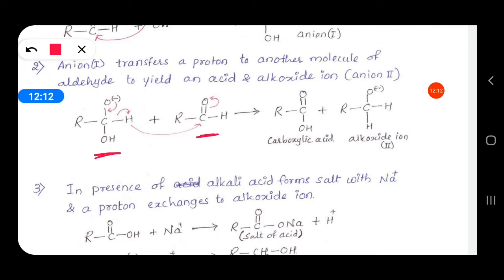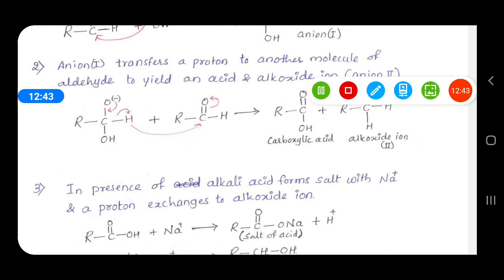The electrons present on oxygen are given to the CO bond, so it becomes C double bond O, and the CH bond electrons are given to hydrogen, so that H minus is removed. That H minus goes and attacks the C plus, because the electrons are shifted, and this becomes O minus C plus. So this H minus is attached to the C plus.